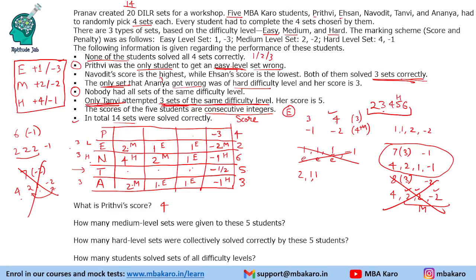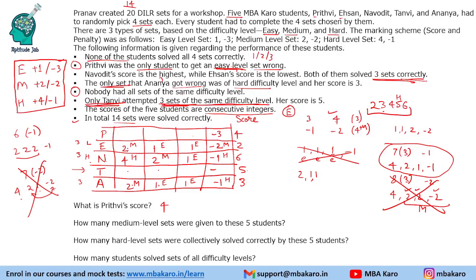Now let us think of another scenario where Tanvi gets two incorrect. It is also possible to get two incorrect sets. Okay, so we will keep that on hold because it can happen that we have minus one over here, right? Or something like that. So let's keep that also as a possible option.